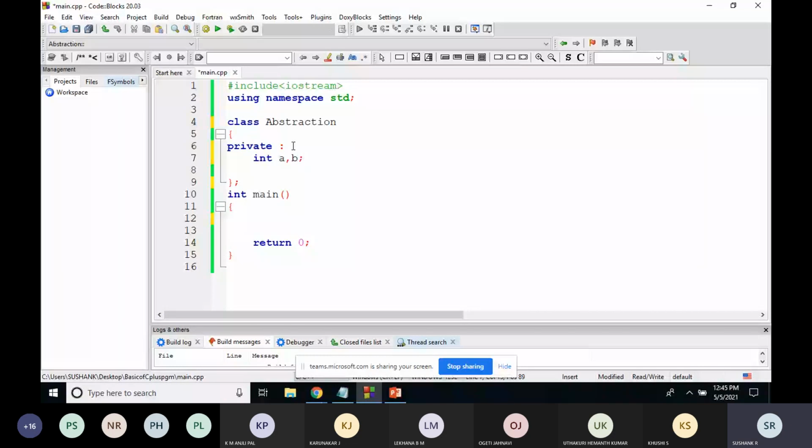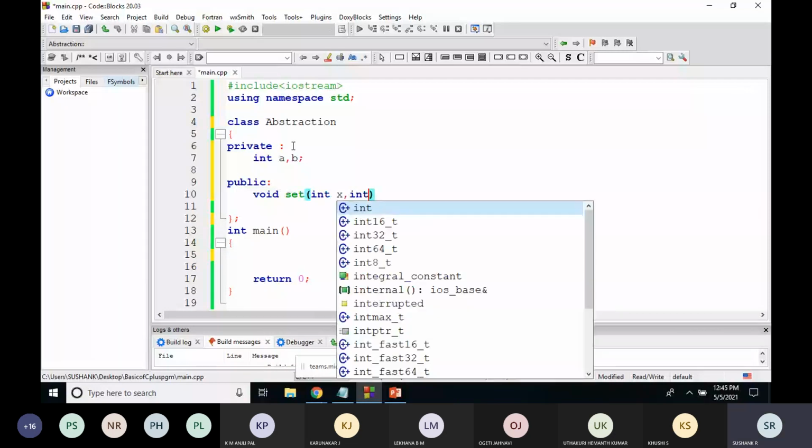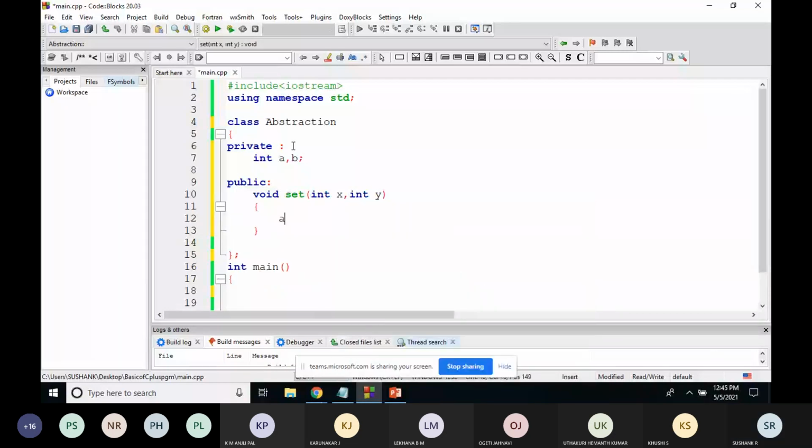Then I'll take functions as public. I'll take one function called void set, with integer x comma integer y. I'm giving the value of x to a, and the value of y to b.